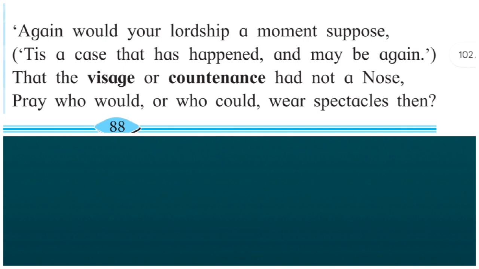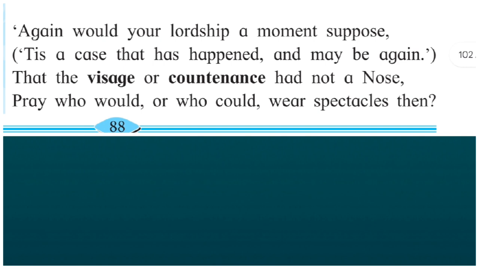We find one more figure of speech in the same line, that is tautology. Tautology is a figure of speech when two different words having the same meaning are used side by side for the poetic effect. Here the words "visage" and "countenance" have the same meaning, that is face.